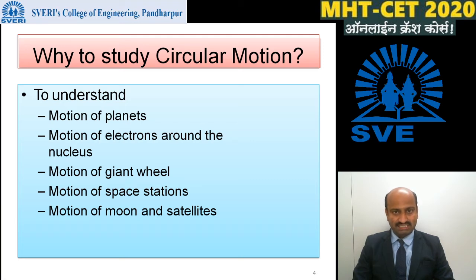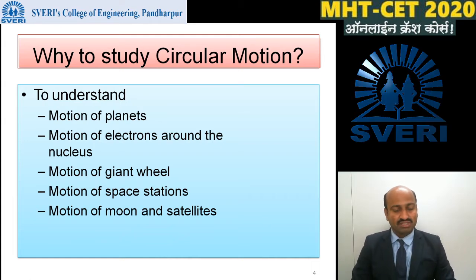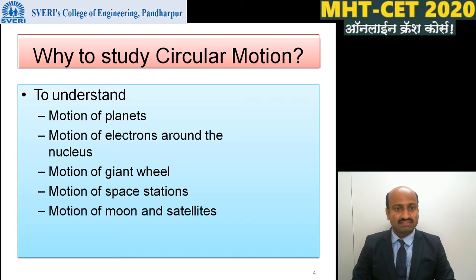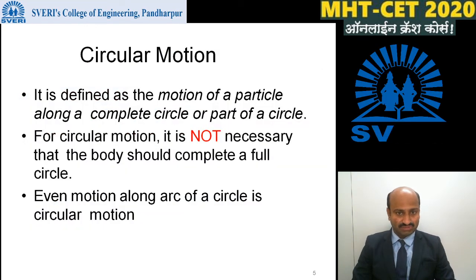Then what is the necessity to study circular motion? To understand the motion of planets, the motion of electrons around the nucleus, the motion of a giant wheel, the motion of space stations, the motion of the moon and satellites. All these examples exhibit circular motion. How does this circular motion take place? To study the motion of these objects, it is necessary to study circular motion. Let's start with its definition.